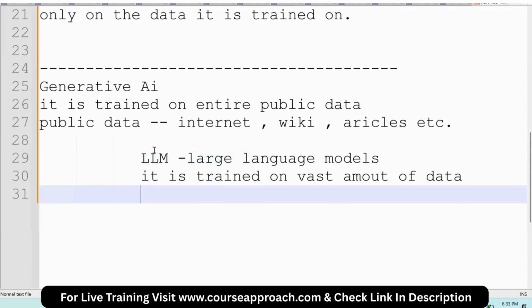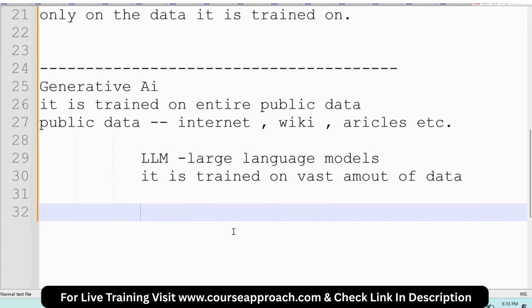So it is trained on entire internet data or entire public data. That's why it is called LLM, large language model. Now I'll take one generative AI model, similarly to a data science model. For example, I'll consider it as an LLM or ChatGPT. Now we can consider this ChatGPT as one LLM.